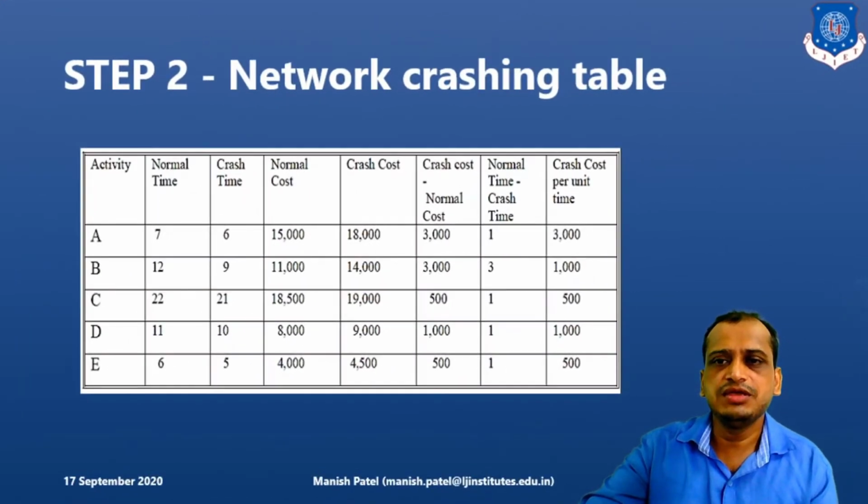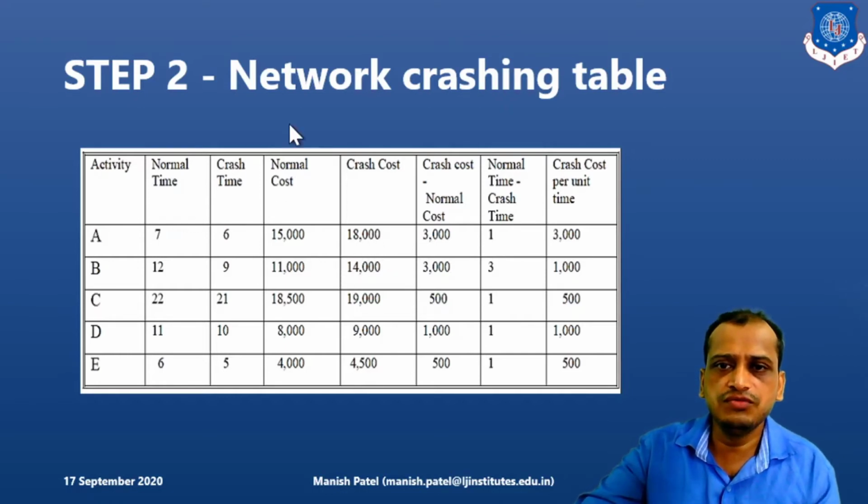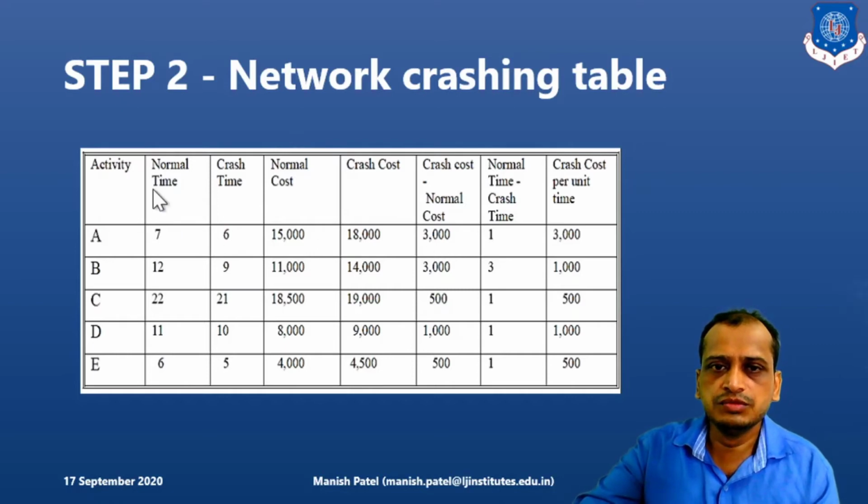So what is the next step here? We will try to find out the slope, or you can say the crash cost and normal time cost. We will try to find out the differences of all this. So how do we find out? Here, if you look, the normal time minus crash time is 1: 7 minus 6 is 1, 12 minus 9 is 3, 22 minus 21 is 1, and accordingly. So we have found out the difference of time here.